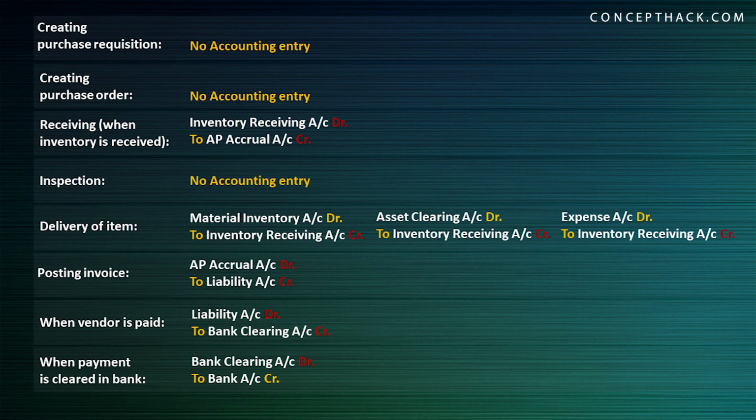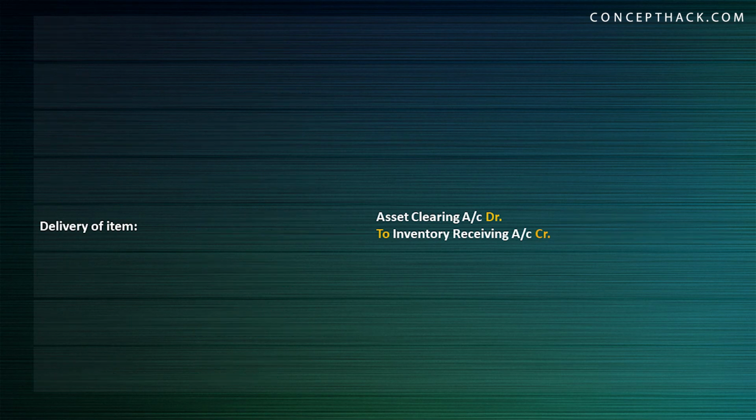Here there is also one more thing which you need to understand. When you are delivering your product to any department as a fixed asset, then at that time you are having the entry asset clearing account debit to inventory receiving account credit. Now this is the step where you are delivering the product from the common area to the department.